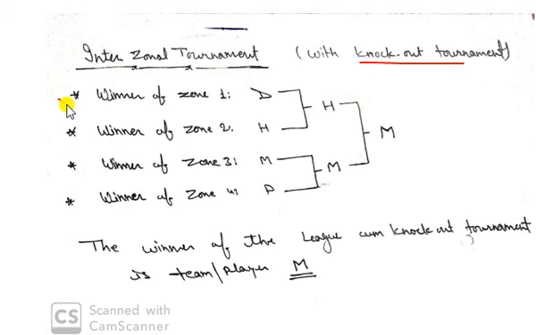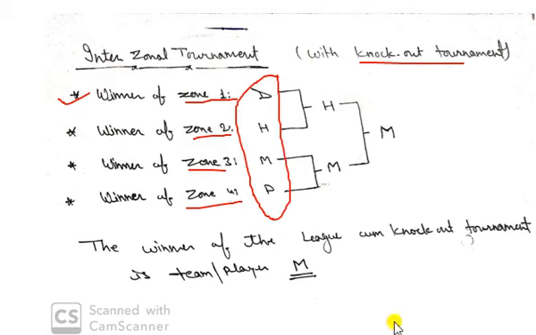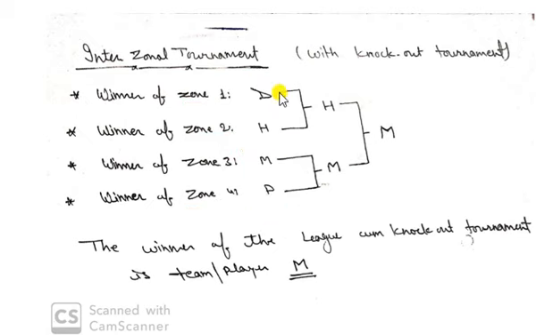Then we will put the winners of zone 1, zone 2, zone 3 and zone 4, which are these teams D, H, M and P. And then we will start the matches with the knockout. D will play with H, and M with P.